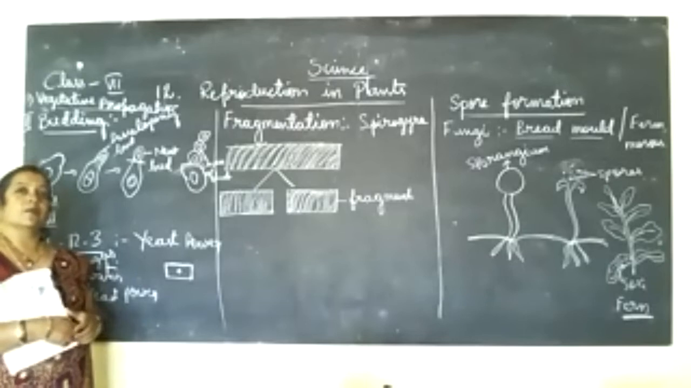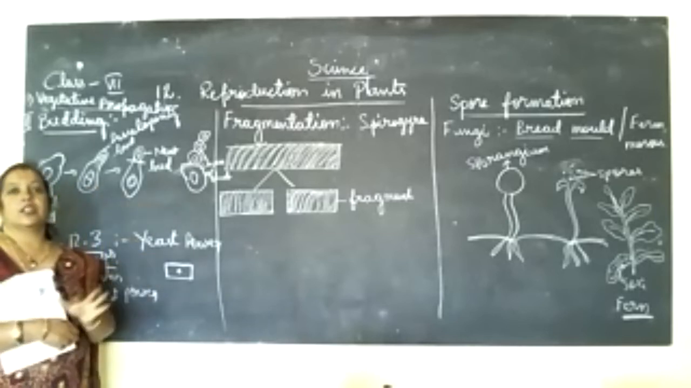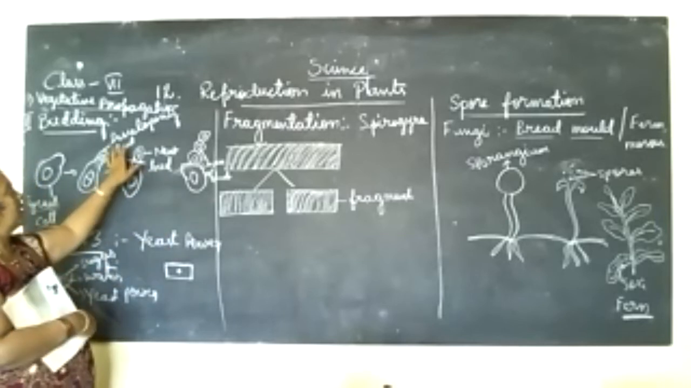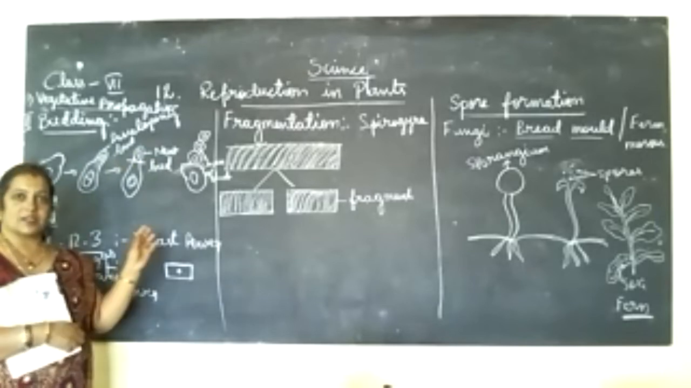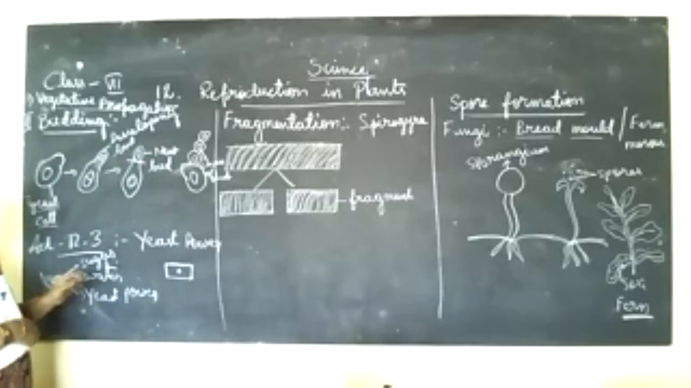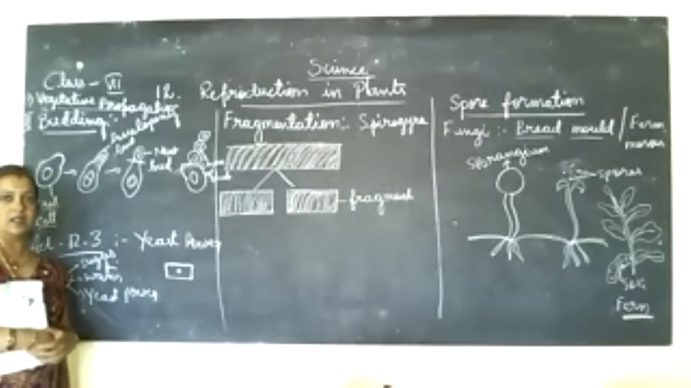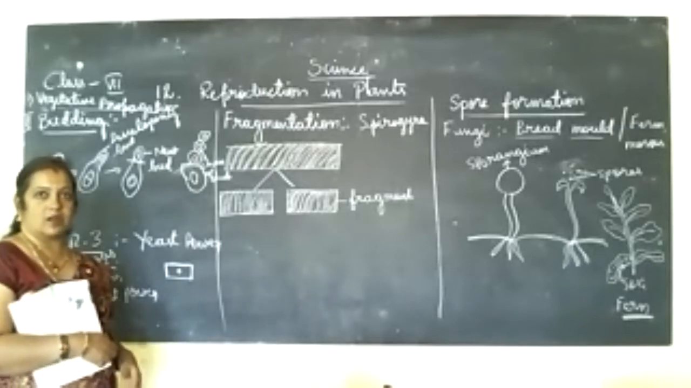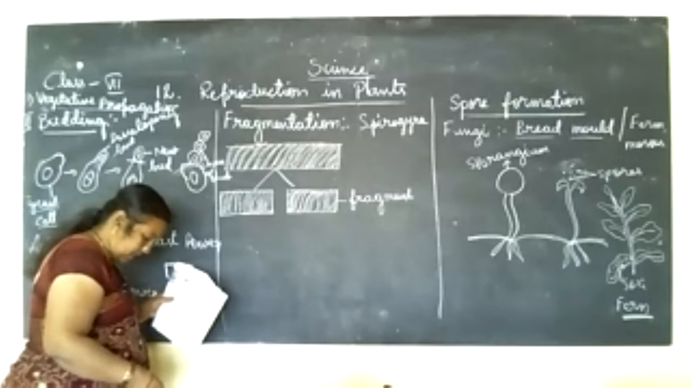What is budding? Budding is a type of asexual reproduction in which an organism produces a new individual by forming buds. So we call this process the budding process. We can see this in yeast cells. Yeast cells we can generate at home, by using yeast powder. So in this way, we come to know about the process called budding.